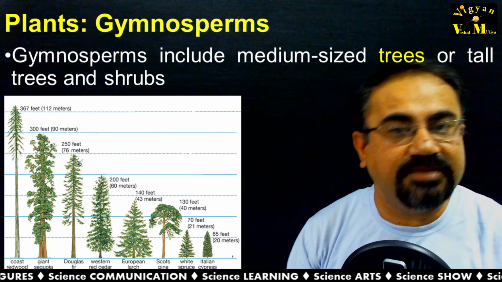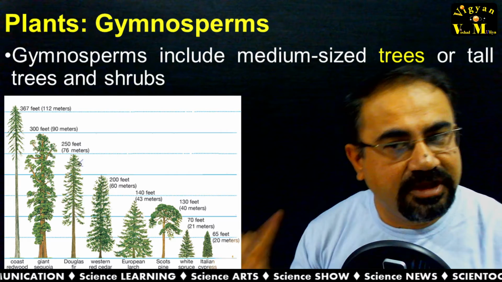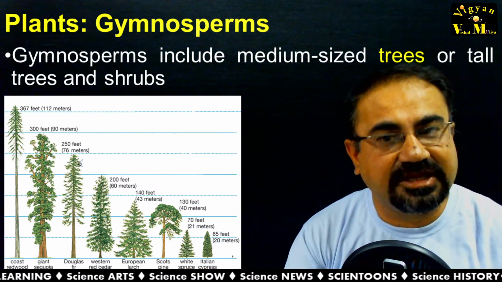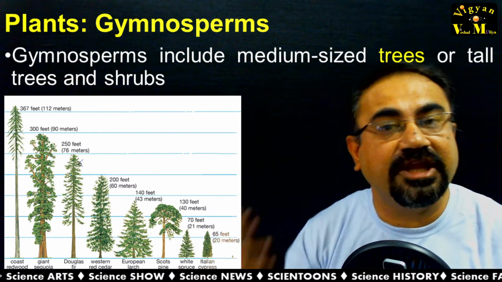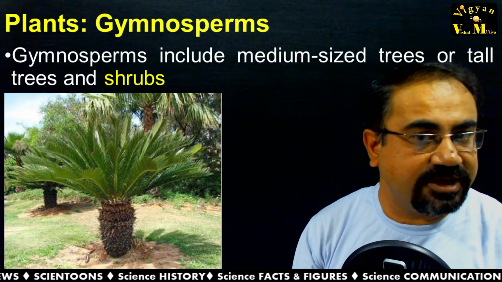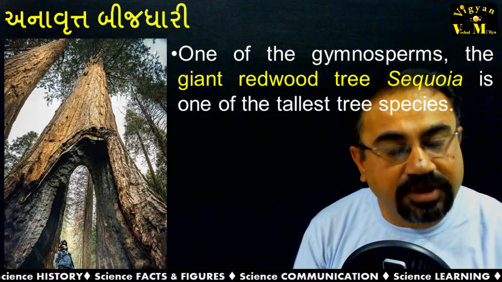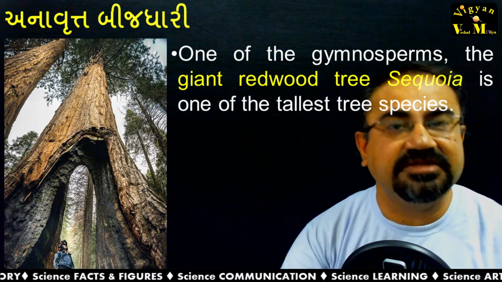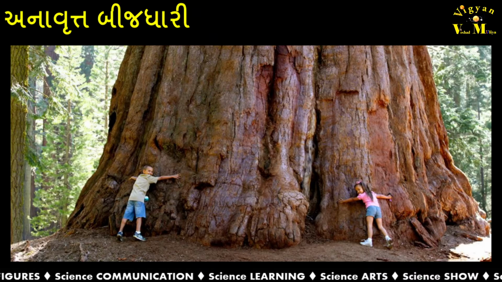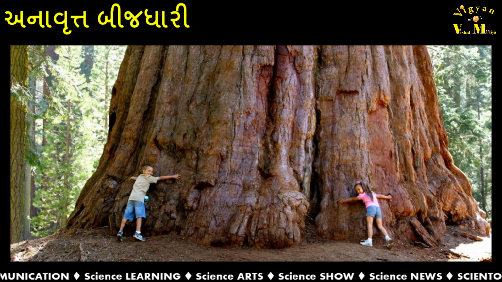Gymnosperms include medium-sized trees as well as tall trees or shrubs. Here you can see a series of tall trees, and certain trees are well known for their height. Shrubs can be exemplified by cycas. One tree belonging to gymnosperms is the giant redwood, known for its height. It is the tallest tree species existing in the world, holding a Guinness World Record.